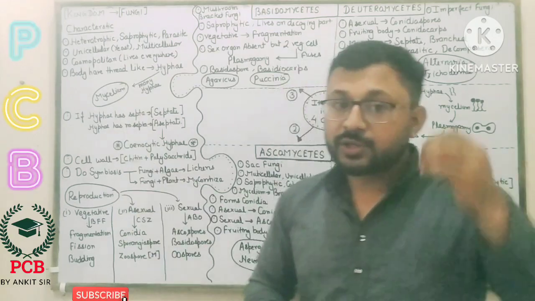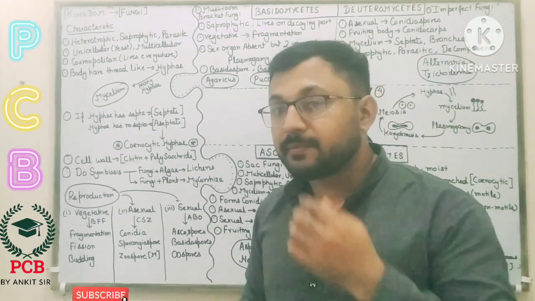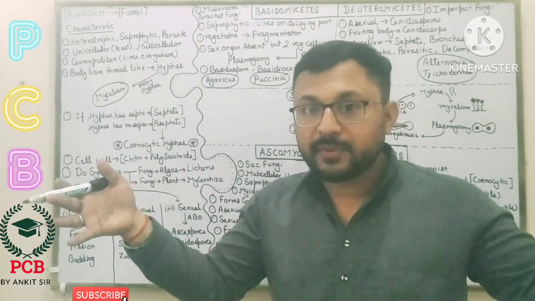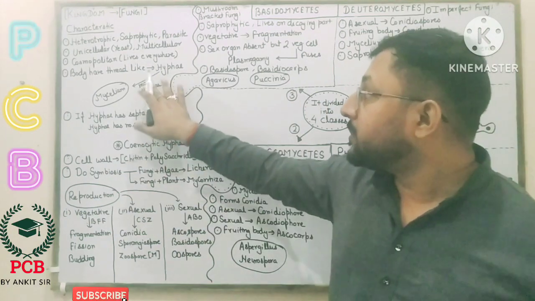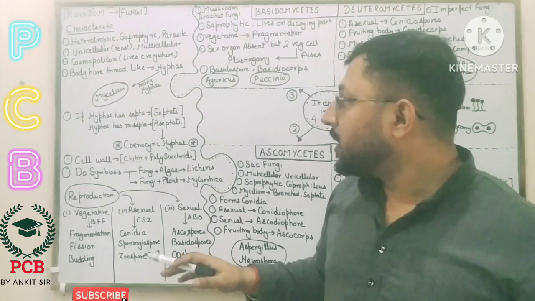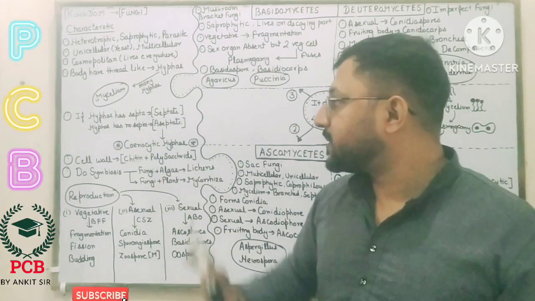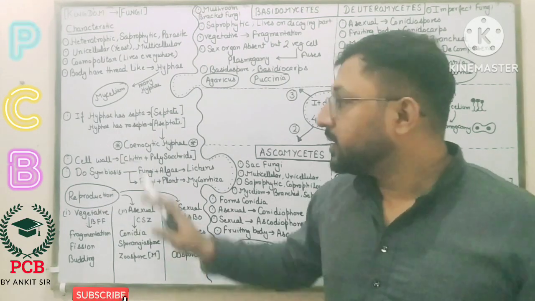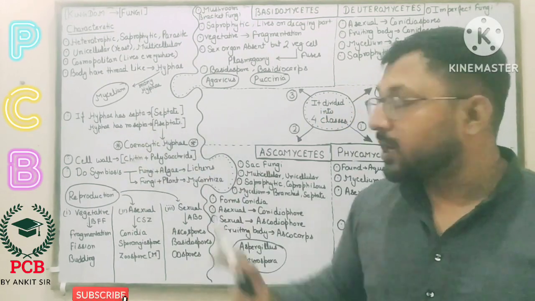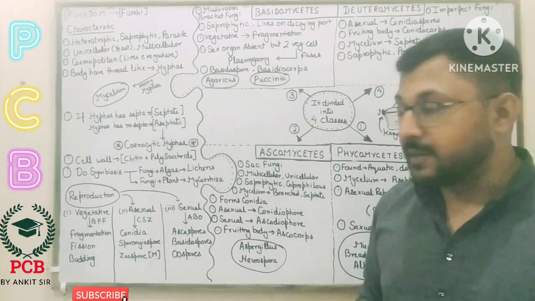An easy way to identify Kingdom Fungi: the body has a small thread-like structure, which we call hyphae. If there is a network of many hyphae, they become the mycelium. If the hyphae has septa, it is called septate, and if the hyphae has no septa, it is called aseptate.